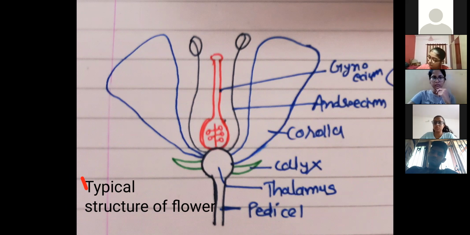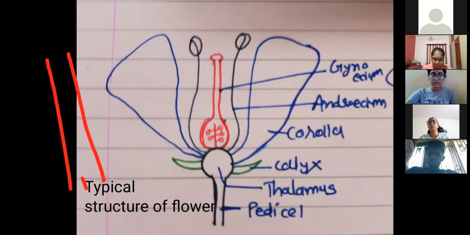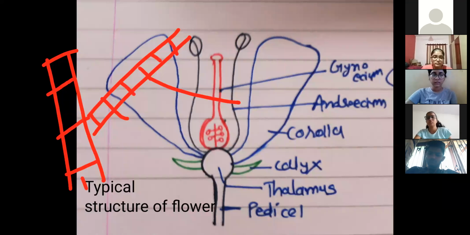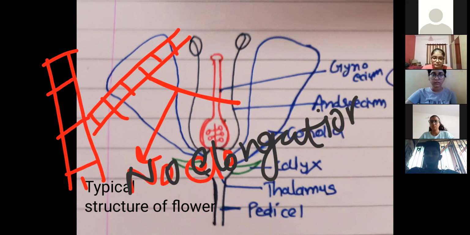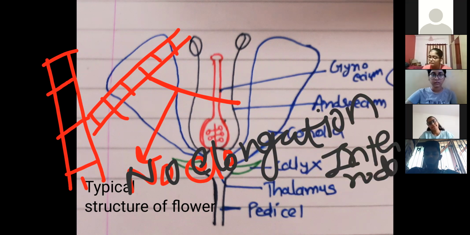I told you that in flowering season, no vegetative part formation, that leaf and all. So over here, this is the stem axis on which the nodes are there. Then their further branches are there. Then on one of the branch that we call suppose floral axis over here. So here further no elongation, no elongation of internode. Understand this. No elongation of the internode and the axis remain condensed.